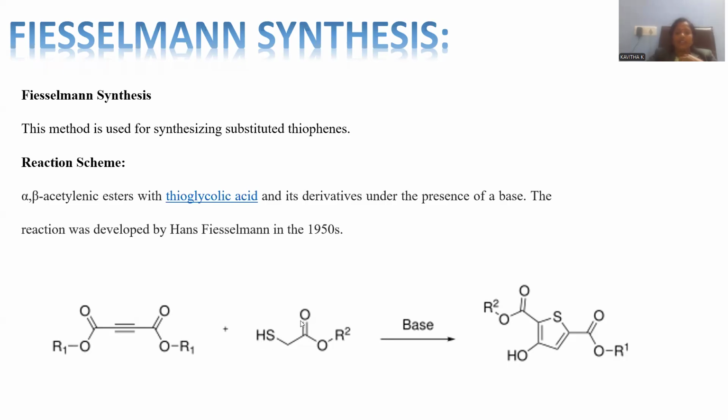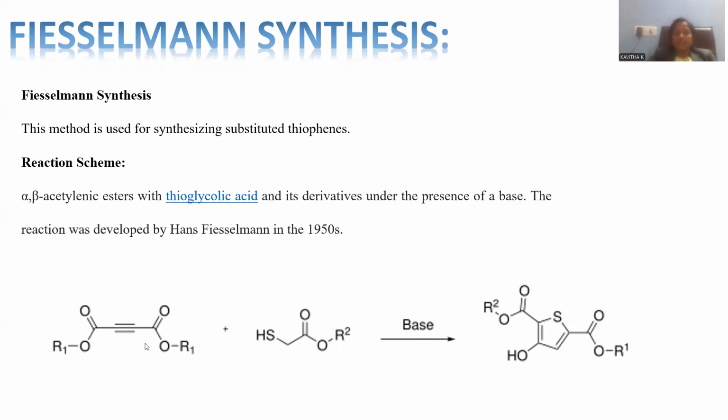The thiol has an ester linkage within the molecule. These two are mixed together in the presence of basic conditions, which is able to generate a substituted thiophene as the final product. In order to get this, the starting material we are taking is called an alpha,beta-acetylenic ester. The alpha position and beta position are given with these ester linkages only.